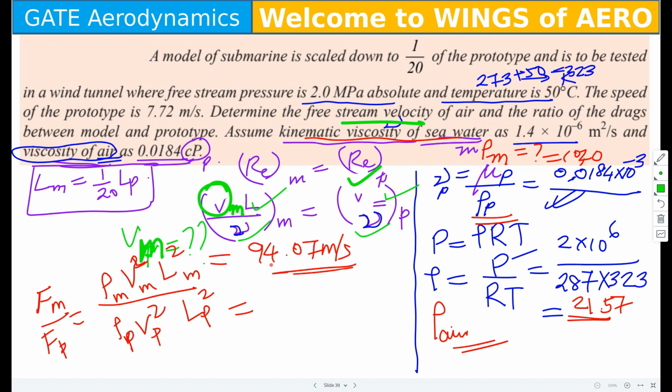Okay, for the model I am getting 94.07 meter per second. Please ensure me the value. This is for the model, because the prototype has been given over here. Prototype is 7.72. Just let me know, are you getting the same answer as me or not?